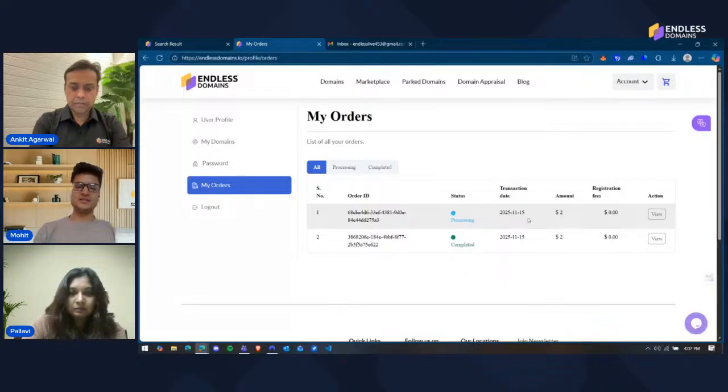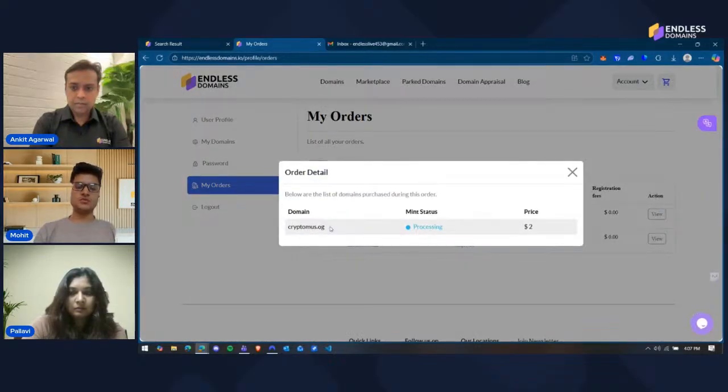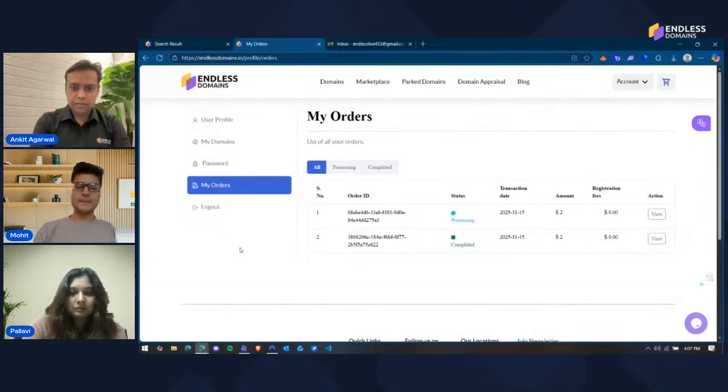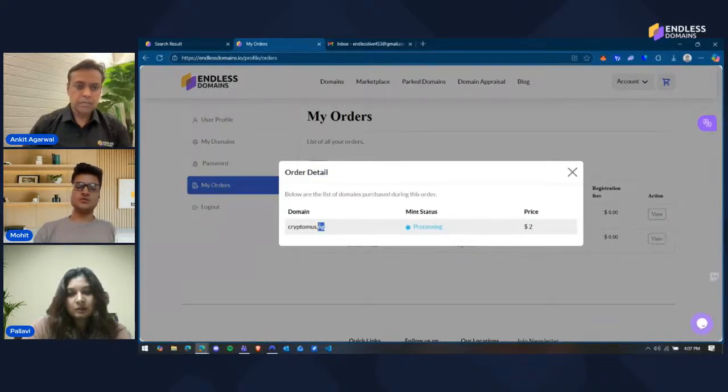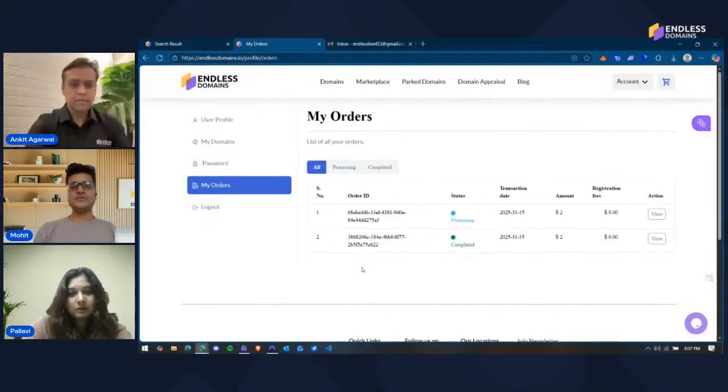So there is this order is processing. If I go ahead and view the order, it's cryptomus.og. So it is processing, right? Why is it processing? It's because domains usually take 10 to 15 minutes to mint and then come into your wallet. That's why it's processing. The processing time depends on the TLD that you buy. In this case, I bought OG. So for OG, it will take about 10 to 15 minutes to come into your wallet. That's why it's processing.